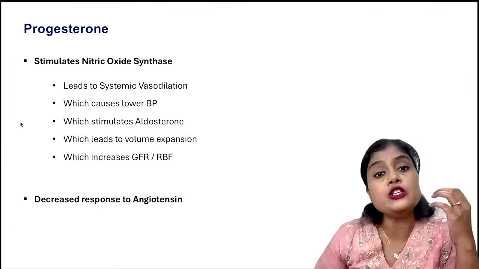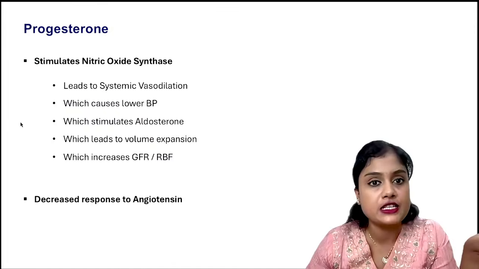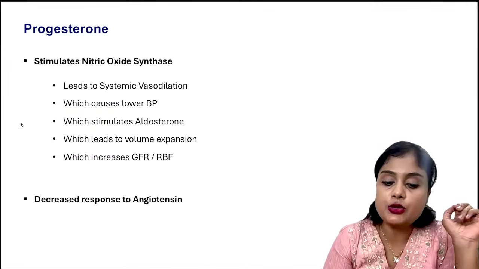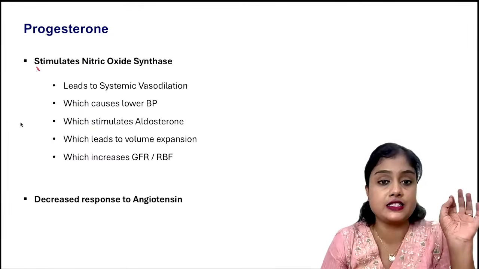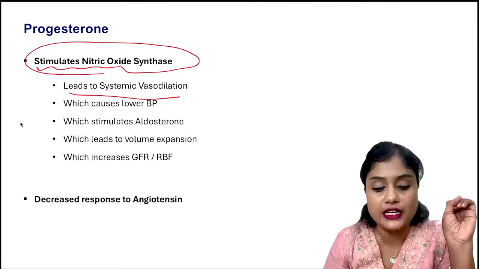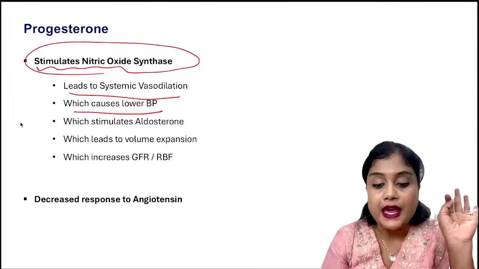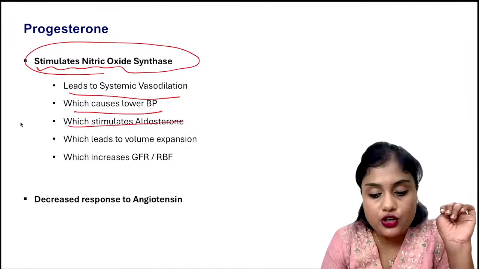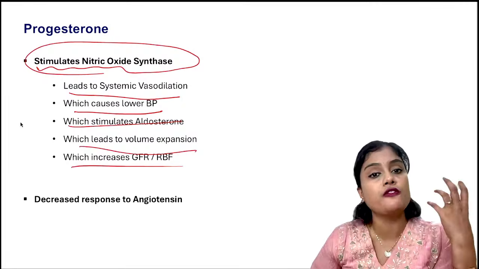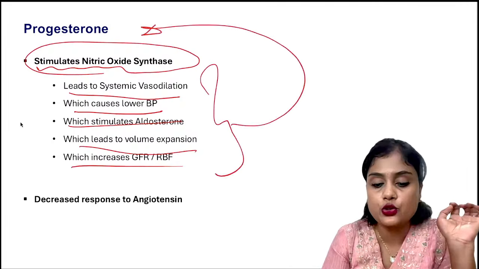Next, coming to progesterone, which has the major key role for all these changes. This progesterone is very important for us. It stimulates nitric oxide synthesis. So it leads to increased systemic vasodilation, which causes the lowering of BP. And it also stimulates aldosterone secretion. It helps in increasing volume expansion, increasing glomerular filtration rate, and renal blood flow. So all that we read is mostly due to the progesterone.